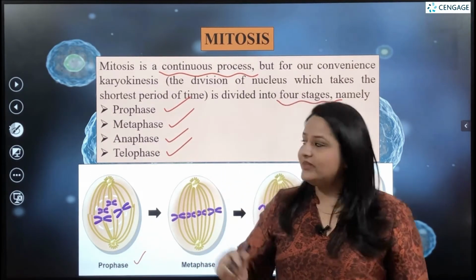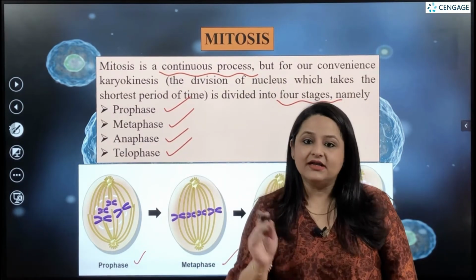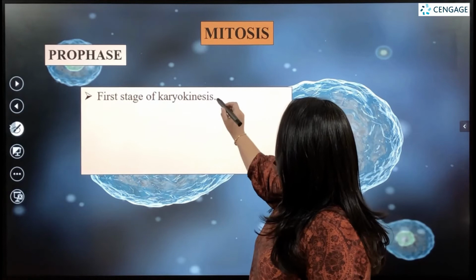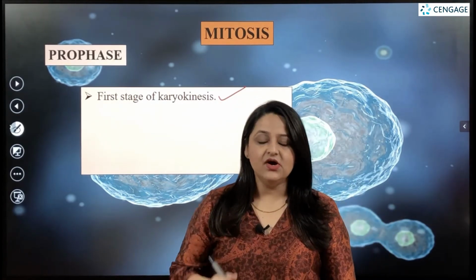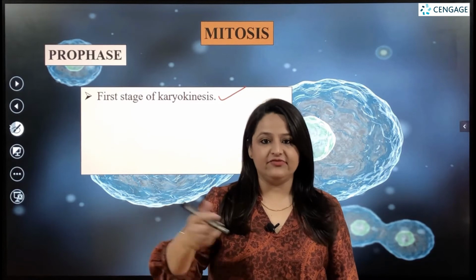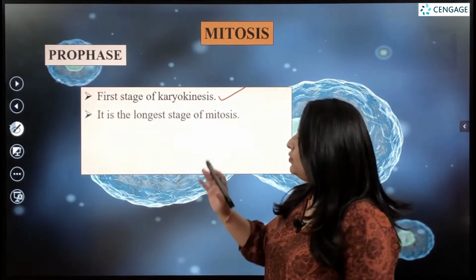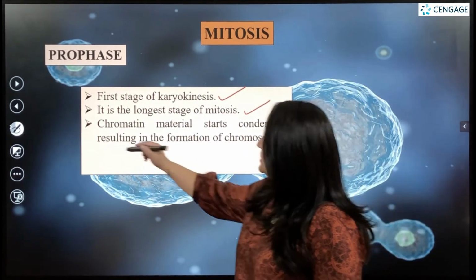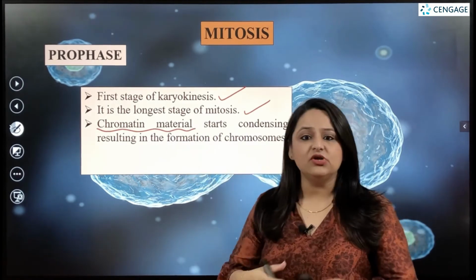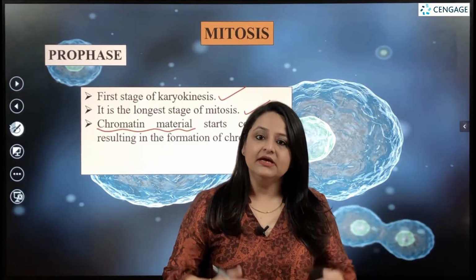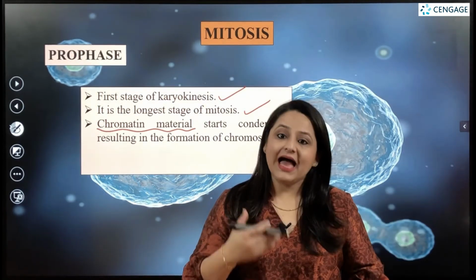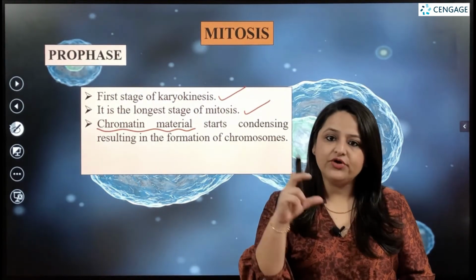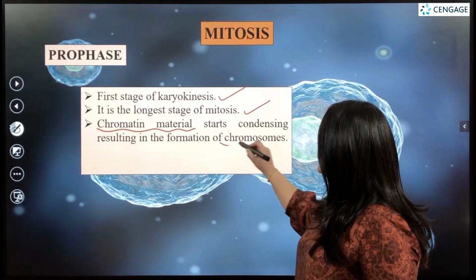First, let's start with the process of karyokinesis, and let's talk about the very first phase of mitosis, that is prophase. Prophase is the first stage of karyokinesis, which immediately follows the interphase. It is also one of the longest stages of mitosis. In prophase the chromatin material, which was loose threads of genetic material, starts condensing and results in the formation of short rod-like structures known as chromosomes.